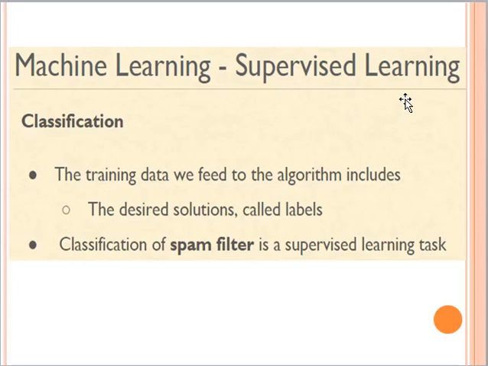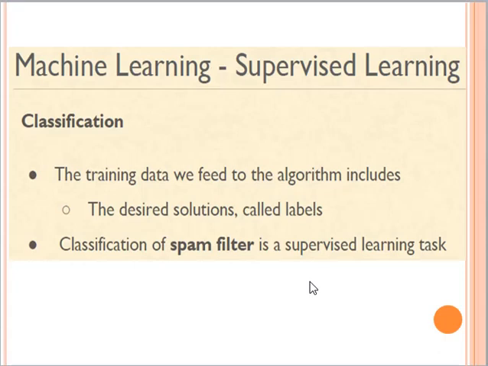Another example is the classification of spam, right? For example, if I have emails and I want a spam filter which will be capable of classifying my normal emails and my spam emails, and I already have labels for the spam emails, then this will also come under a supervised learning task.